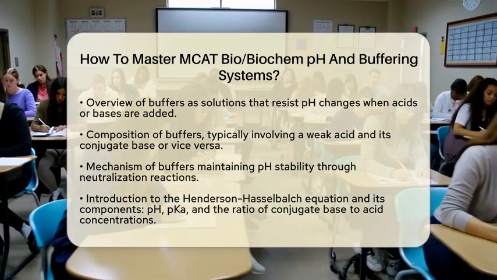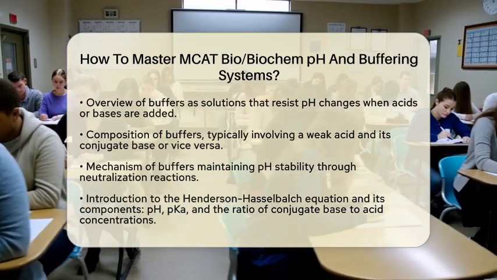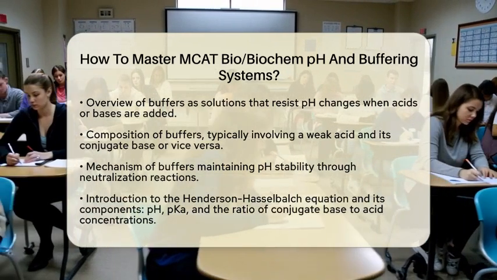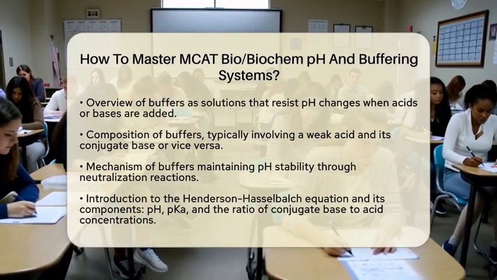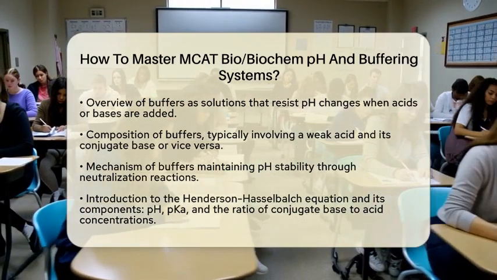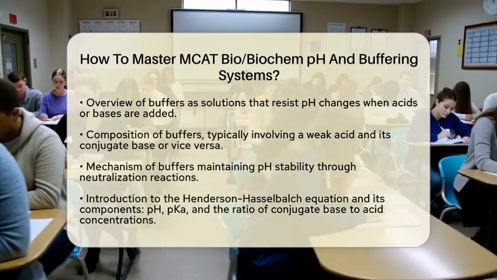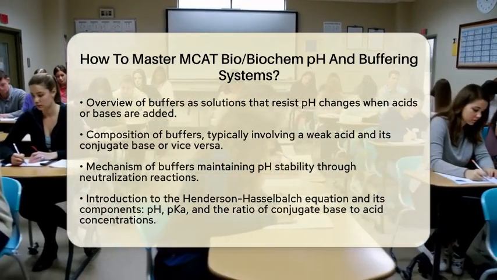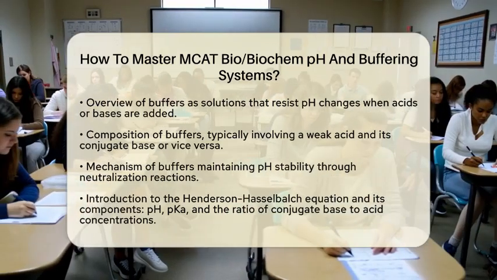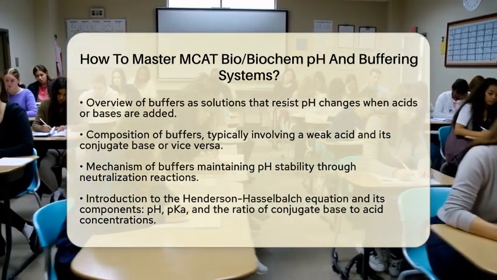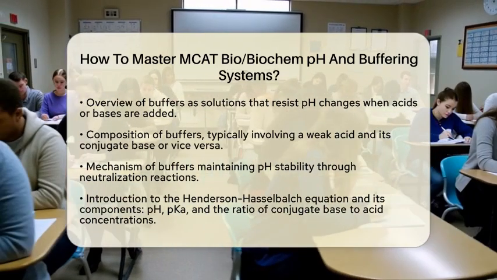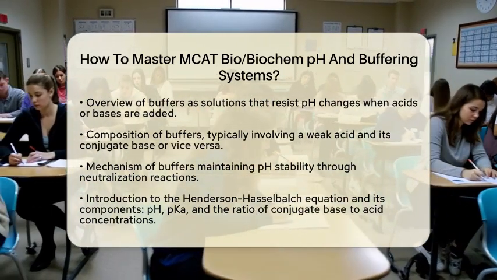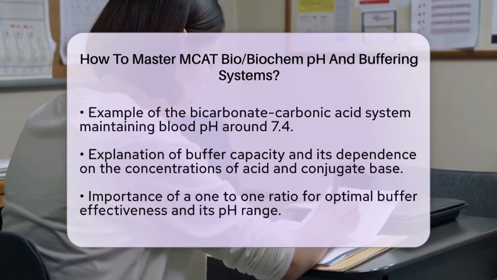Next, familiarize yourself with the Henderson-Hasselbalch equation. This equation connects pH, the acid dissociation constant, and the ratio of conjugate base to acid concentrations. The equation looks like this. pH equals pKa plus the logarithm of the concentration of the conjugate base divided by the concentration of the weak acid. Practice using this equation with various buffer systems, especially biological ones.